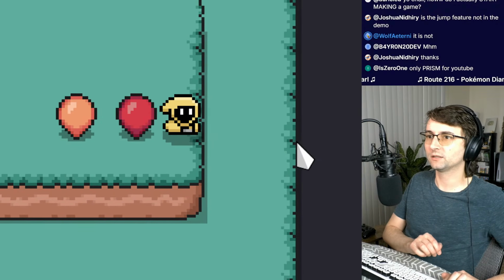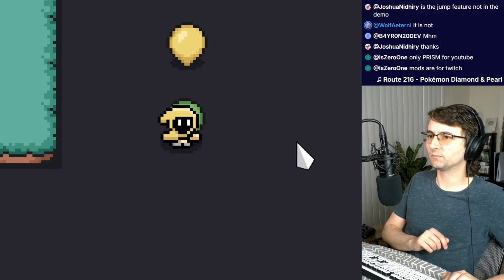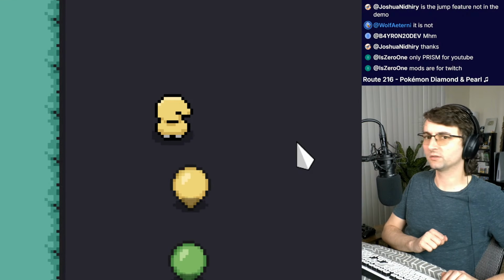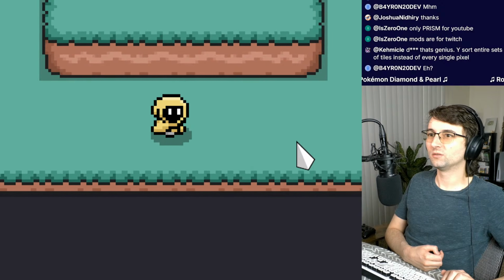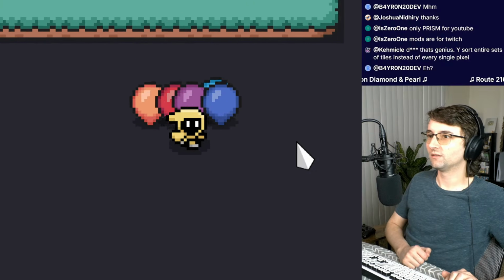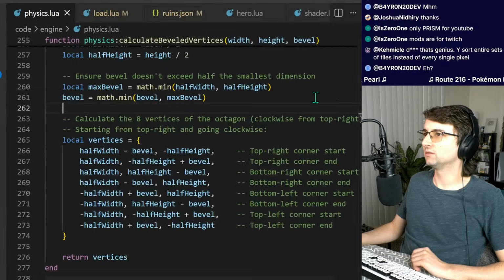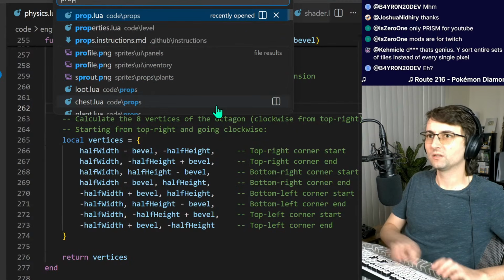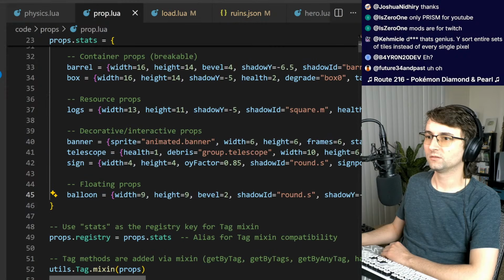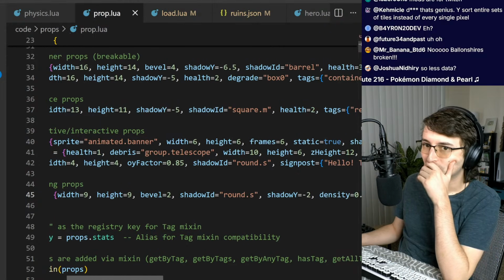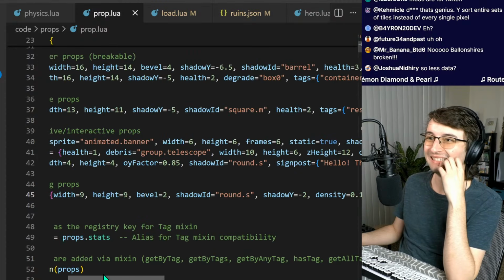What the heck? Why are the balloons... Something's broken with the balloons. Oh, no! What's going on with the balloons? They don't have any physics. What? What happened?